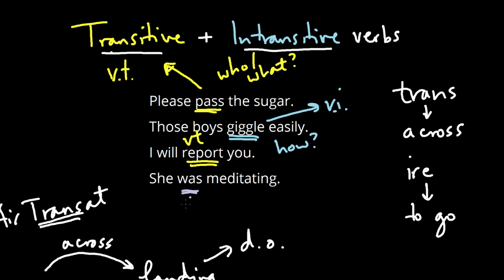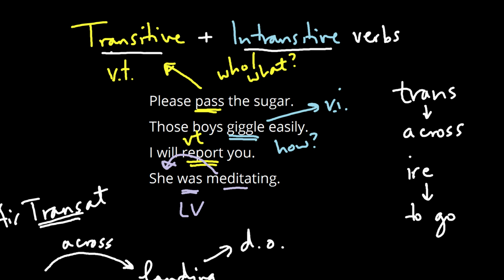Was is called a linking verb, and that's because what comes afterwards is redescribing the subject. Now we'll talk about this in a separate movie, but it's good at this point just to be aware that not every verb is going to be transitive or intransitive. And one last point to emphasize, and that's that some verbs can be transitive or intransitive, and it all depends